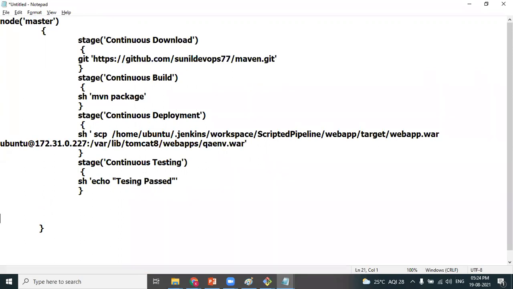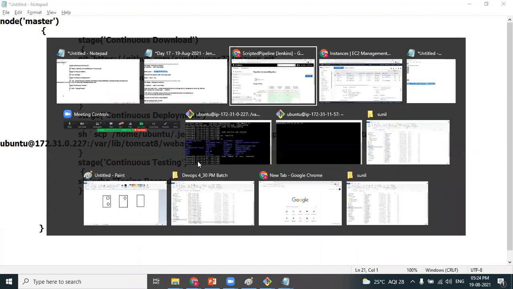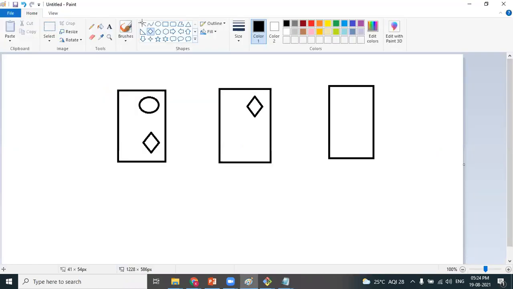Continuous delivery. Can I say continuous delivery is the same as continuous deployment? The only change is the instance. It will be the production instance. Agree? And one more thing I already mentioned, I want to repeat because many people make the same mistake. It's not dev to QA and QA to prod. That's wrong. It's dev to QA and dev to prod.